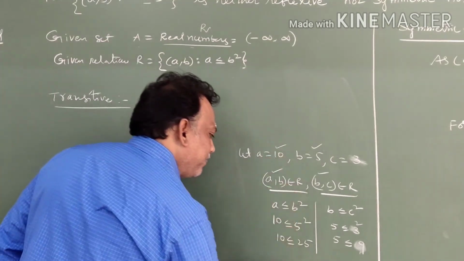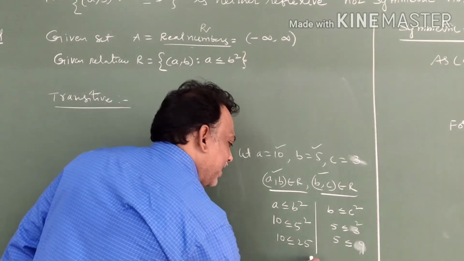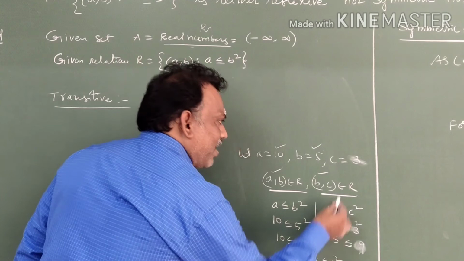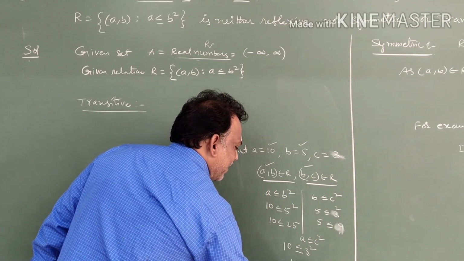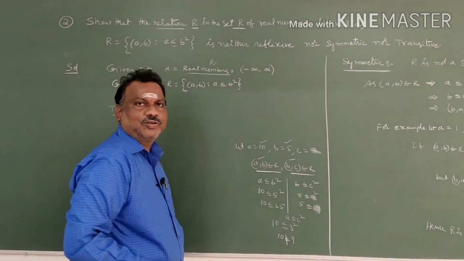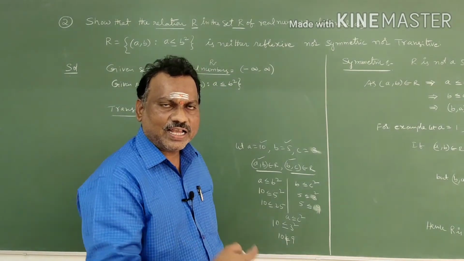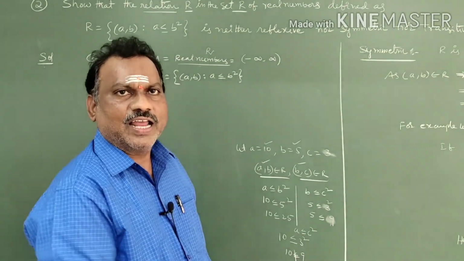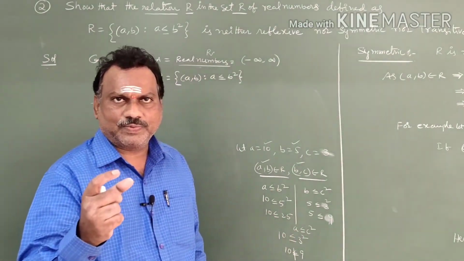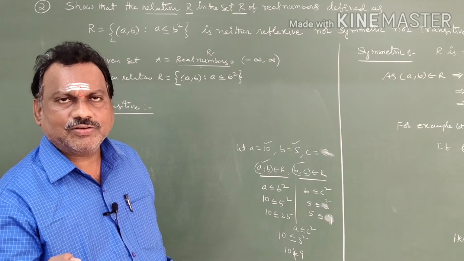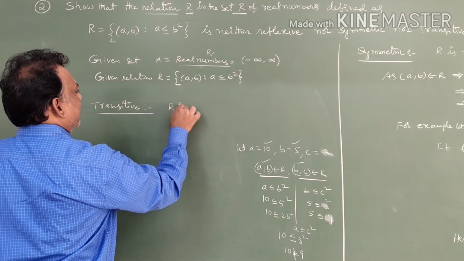What is A here? A means 10 less than or equal to C square. What is the C value here? 3 square. 10 less than or equal to 9. It is not possible. So here (A,B) belongs to R, (B,C) belongs to R, but (A,C) does not belong to R in this case. Like this, many numbers can exist; I took one example. So is it transitive? No. That's why we are going to write R is not transitive.